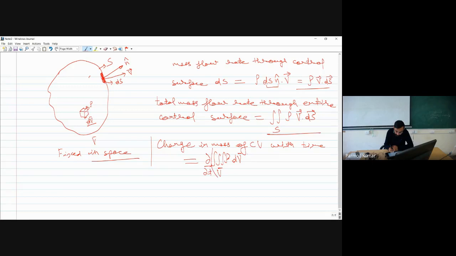Now you have to be very clear at this moment why I am writing del by del t. Because this particular control volume is fixed in space. If it is fixed in space, there will not be variation within the control volume along the spatial coordinates.